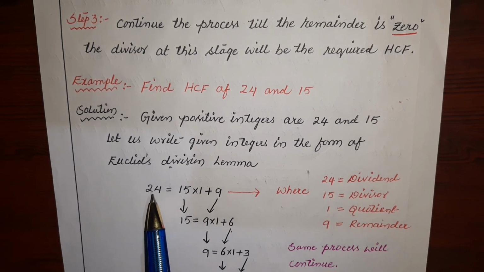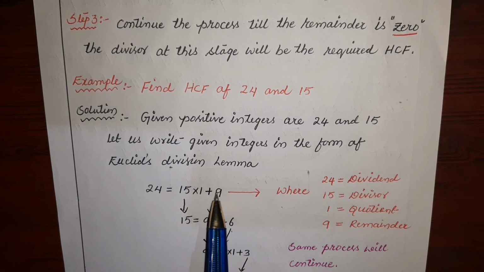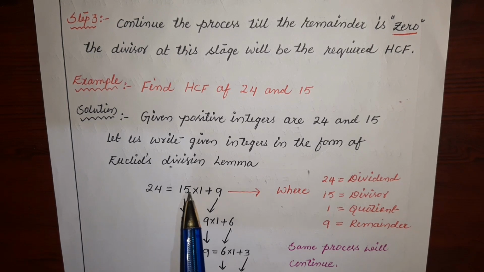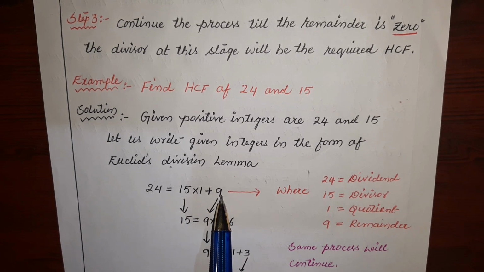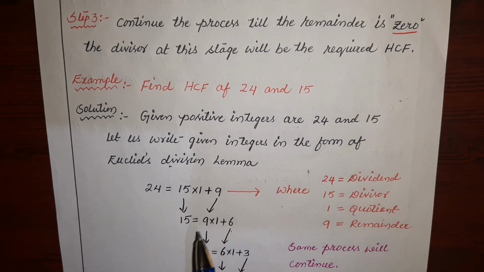So we are writing as a equal to b into q plus r. This is dividend, this is divisor, this is quotient and this is remainder. Now here remainder is not becoming equal to 0. We will continue the process until we get the remainder equal to 0.